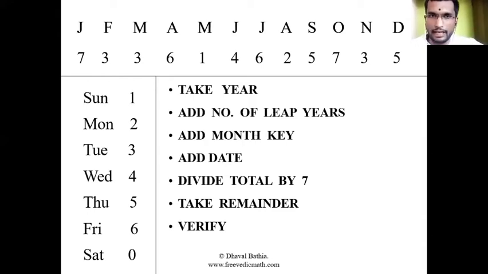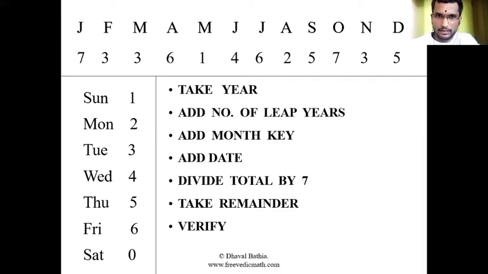Then I have to add the month key. Like if it is January, then the key is 7. Then add the date and divide by 7. Whichever total comes, I have to divide it by 7. I should see only the remainder, nothing else.